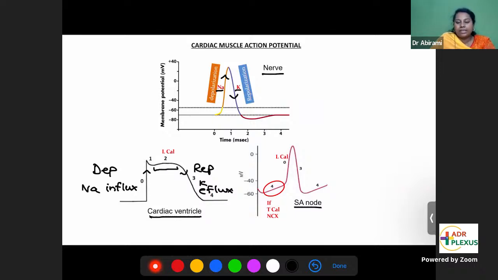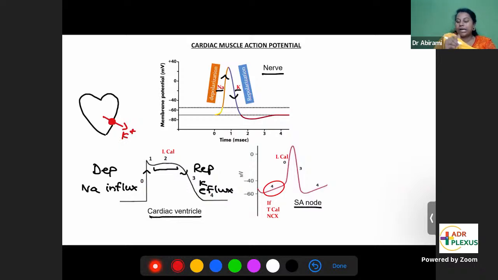Why is this phase a flat phase? So what happens in cardiac cells? Repolarization has started in phase 1 itself, and there's full repolarization in phase 3. In between, when the cell is going through phase 2, repolarization is because of potassium efflux.